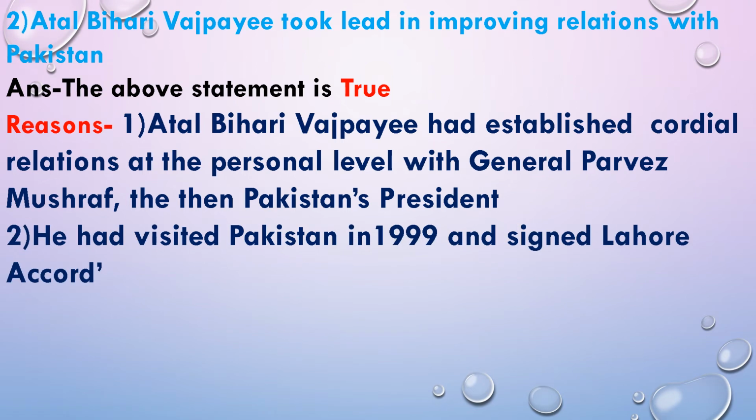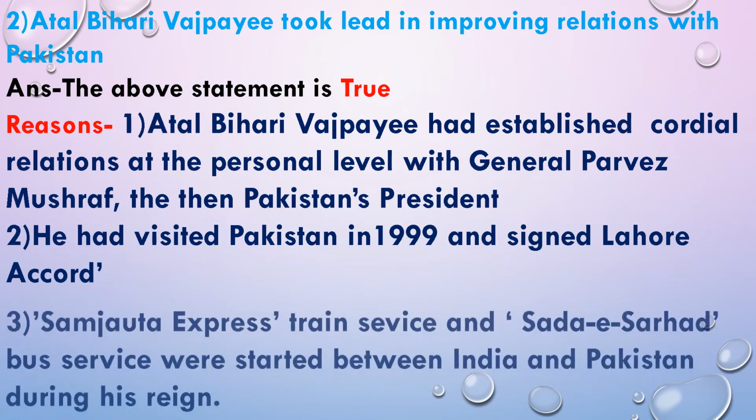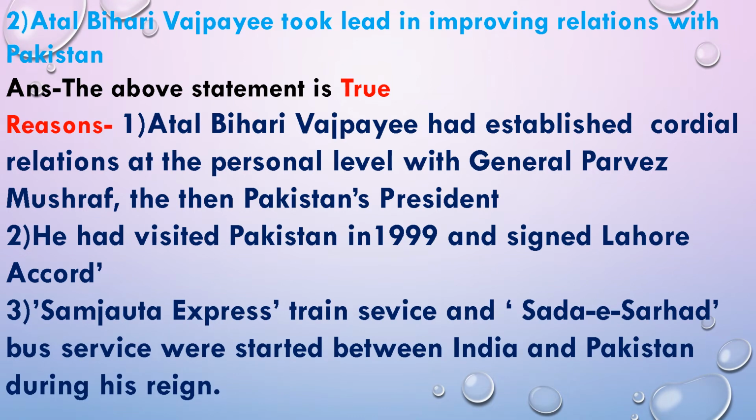He had visited Pakistan in 1999 and signed the Lahore Accord. Samjhauta Express train service and Sadda-e-Sarhad bus service were started between India and Pakistan during his reign. To maintain our friendship, the Samjhauta Express and Sadda-e-Sarhad bus service were started, train and bus service.